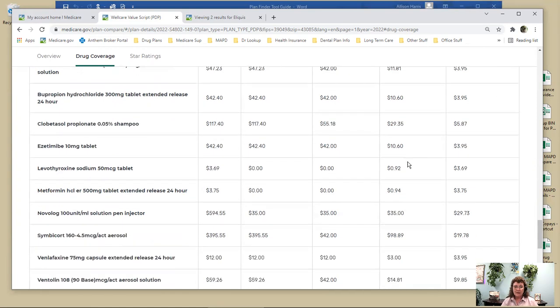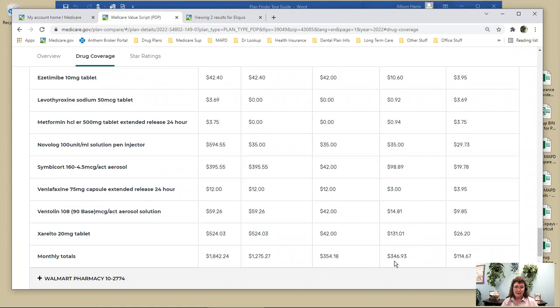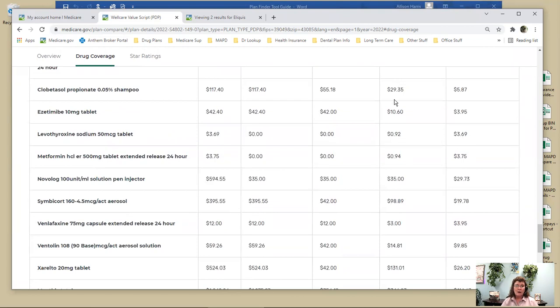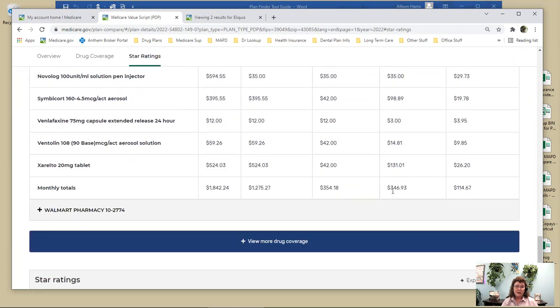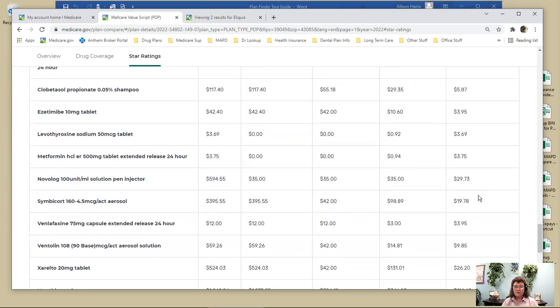And then I can see once I get to the donut hole, my cost actually comes down a little bit. Some drugs like the Xarelto go up quite a bit. Some of them come down a little bit with the Zetia here, and the clobetasol shampoo comes down. But overall, my cost is going to actually come down a little bit, but some of these are going to be a little more expensive. And then, of course, when you get to the catastrophic, Christmas came, your drugs are super cheap, and you're really happy. The other thing you'll notice on this particular plan, my insulin here, this Novolog, $35, $35, $35.